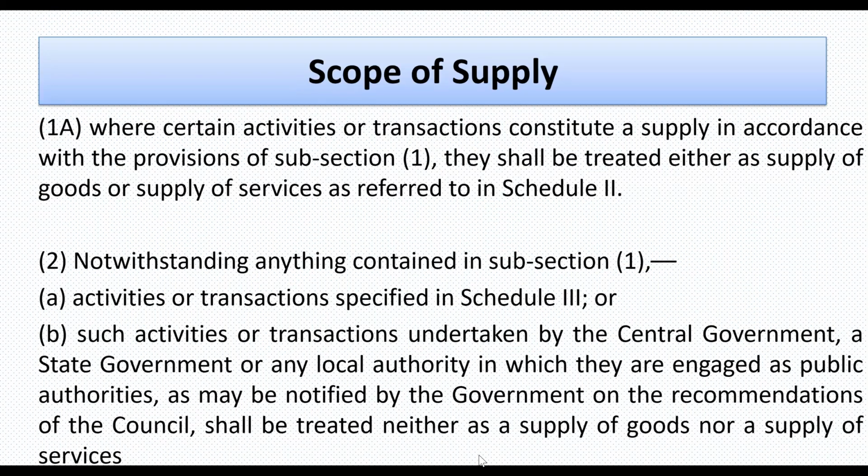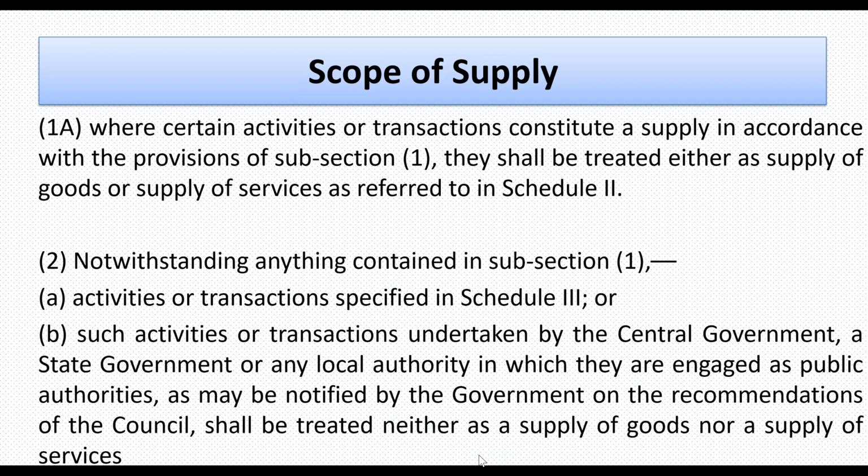The next slide says Section 7, sub-section 1A, wherein it is said: where certain activities or transactions constitute a supply in accordance with the provisions of sub-section 1, they shall be treated either as supply of goods or supply of services as referred to in Schedule 2. Now Schedule 2 says that there are certain transactions and the lawmakers defined that these supplies would be considered as supply of goods and these supplies would be considered as supply of service.